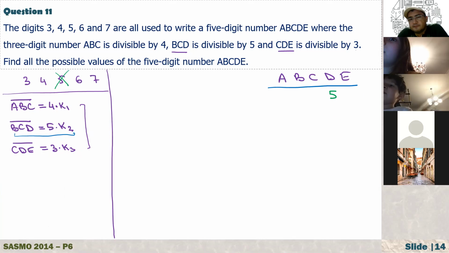4, 4, 8, 12, 16, and 18. And how about big numbers? Actually, for a number to be divisible by 4, the last 2 digits must be divisible by 4. For example, let's say 120. Look at the last 2 digits, 20. Is it divisible by 4? Yes, then it's divisible by 4.